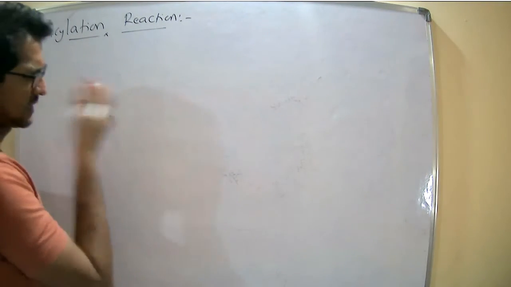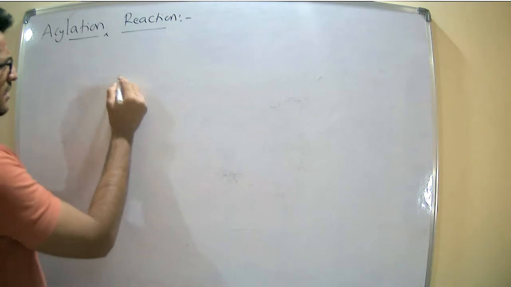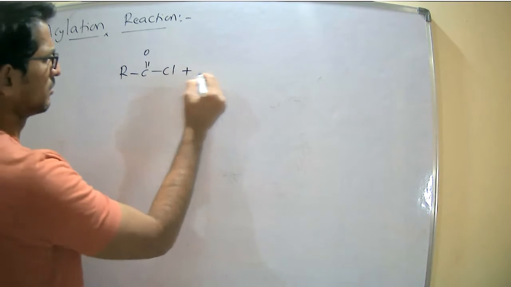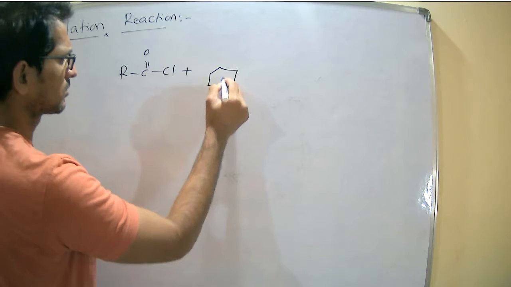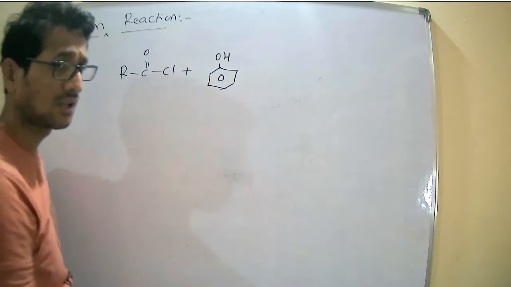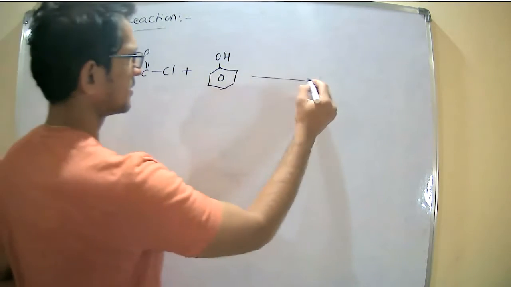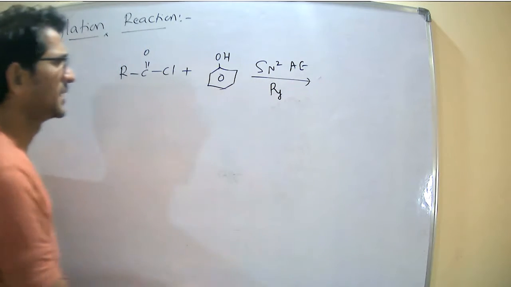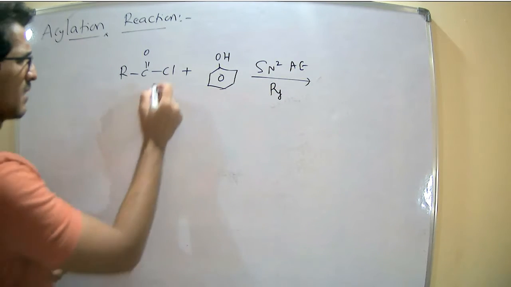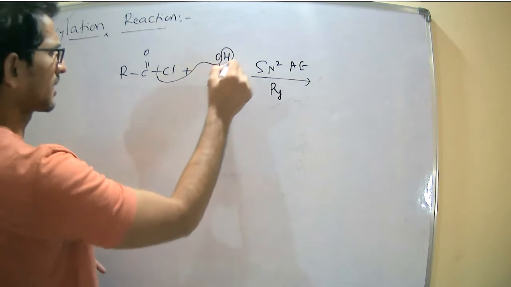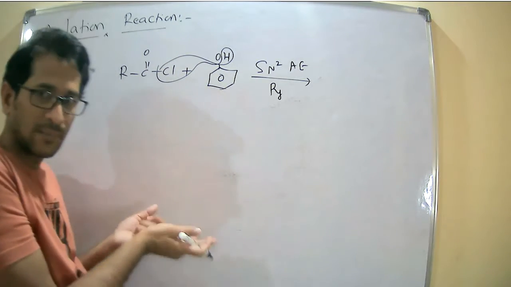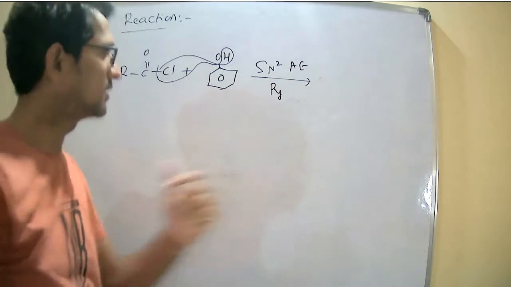Next, I can write some reactions with this acylation. The same acylation reaction works with phenols also, because phenols are also alcohols. They undergo the SN2AE reaction in the presence of pyridine. So now I am directly writing the product, because the mechanism is common. Whatever mechanism we discussed is common for all of these.